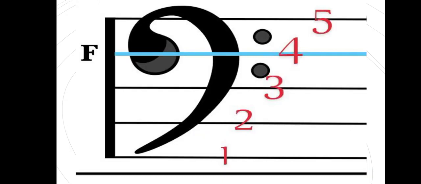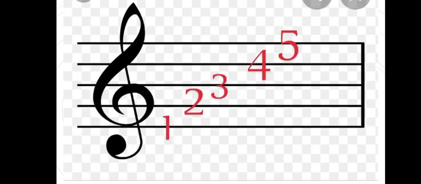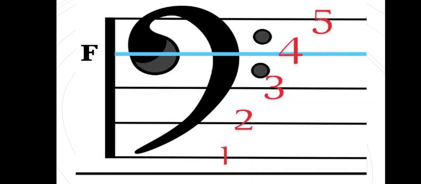Also, if we are using the F clef, this was the G clef, and the next one is now the F clef or the bass clef. Even using this clef, we shall still call the same lines 1, 2, 3, 4, and 5 from bottom going upwards. It's just the same. There's another type of clef also, called the C clef. There, as long as it's a staff, the lines are numbered that way. You cannot start from up going downwards. If you do that, then you have spoiled the game, and that is wrong.